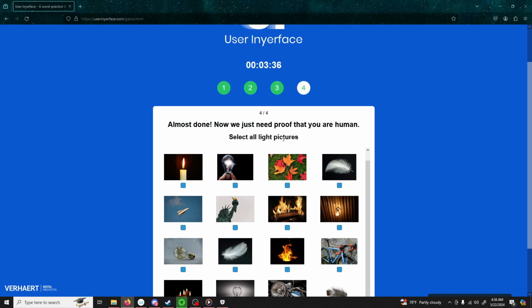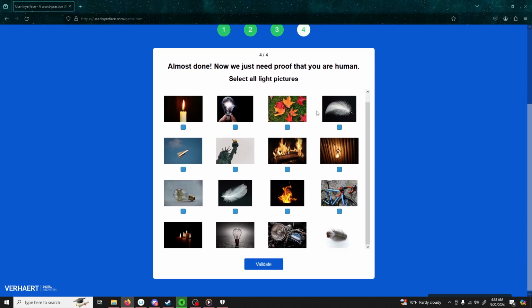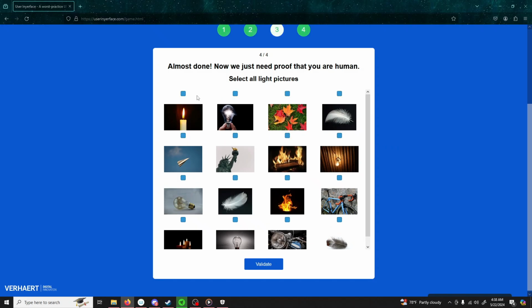Excellent. So now they just need to prove that I am in fact human. So let's go ahead and select all the light pictures. So let's see here. These leaves are definitely light. Of course, we need to scroll back up. There we go. Now we have access to all of our checkboxes. So that's a light. This is definitely a light. These are light, as are feathers.